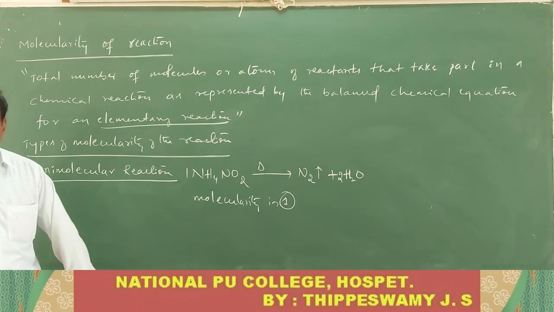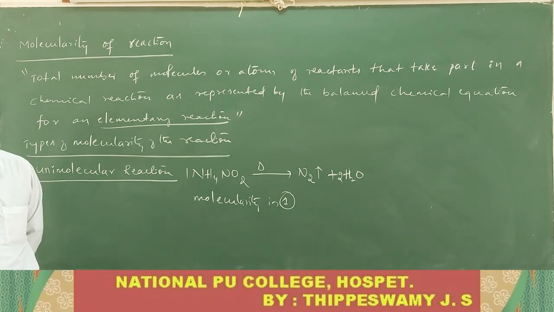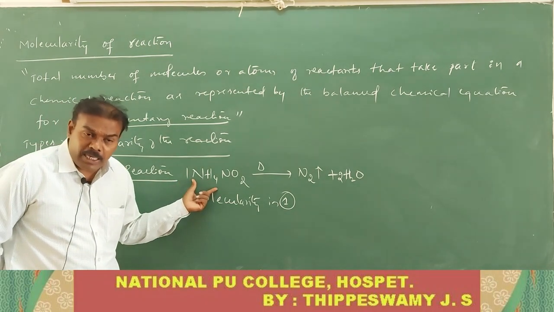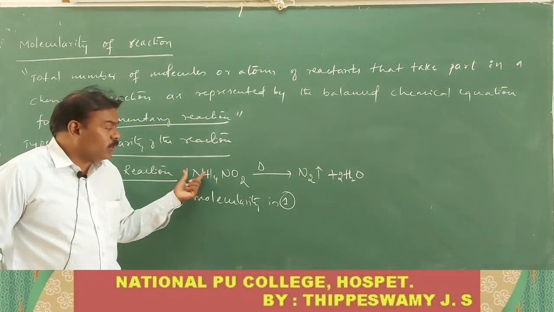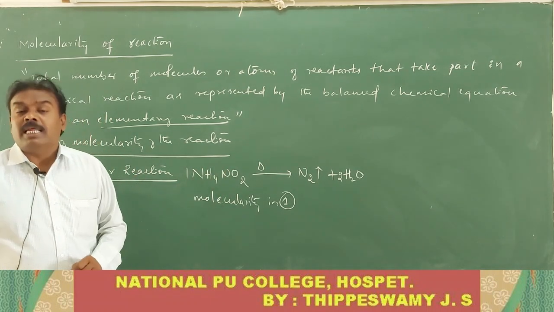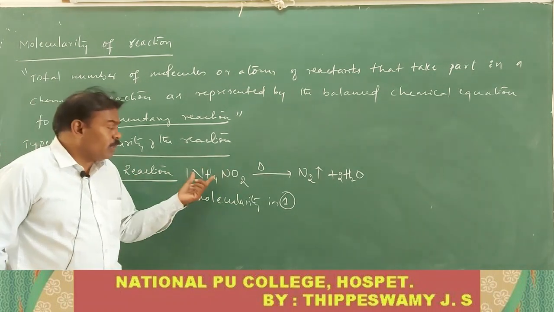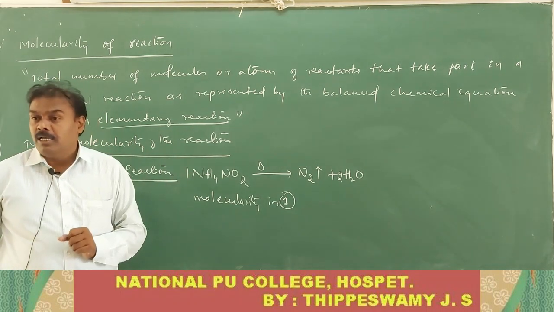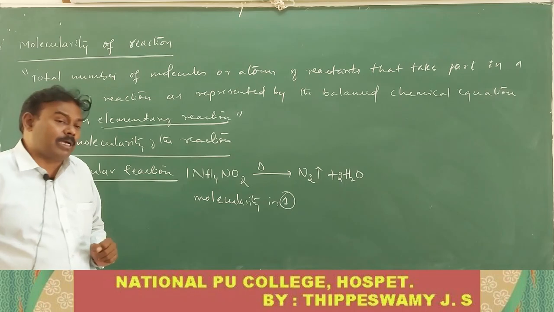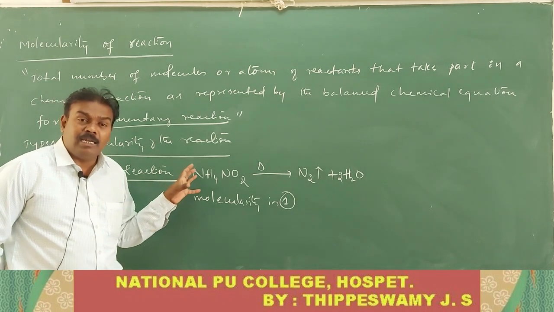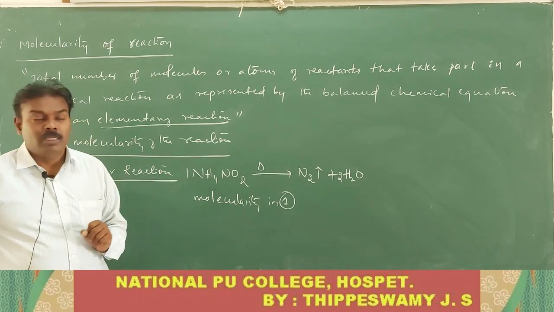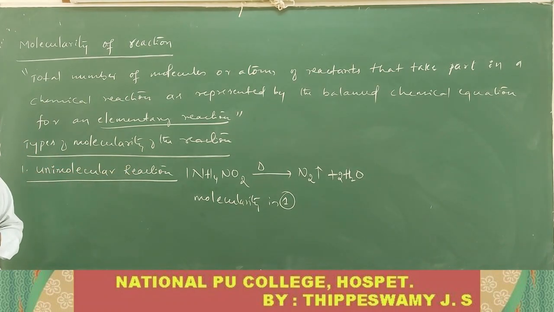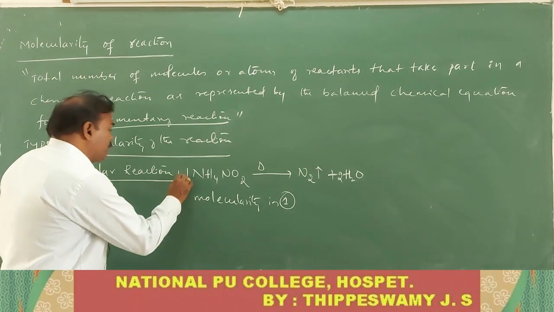You have to understand the definition carefully. Following? The reaction is said to be unimolecular if only one reactant species takes part in the reaction as represented by the balanced chemical equation for that elementary step. That is called a unimolecular reaction. And I give one more example for this one.